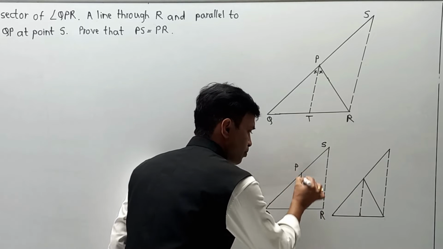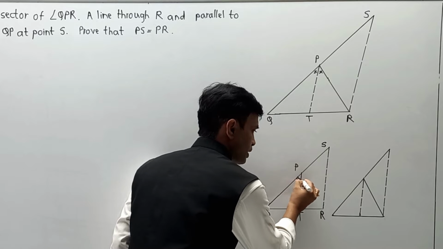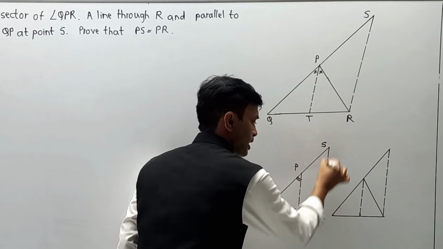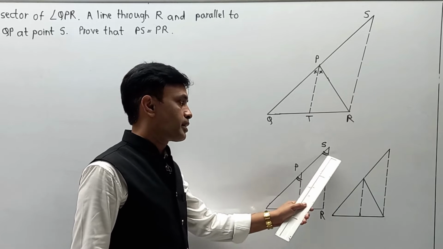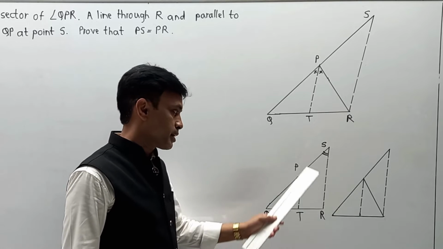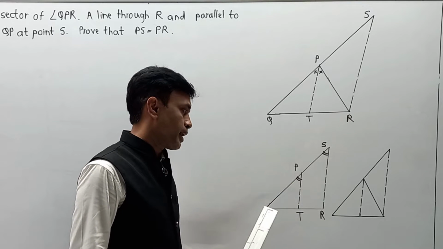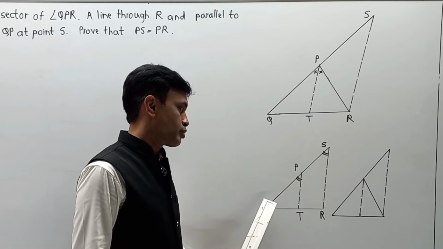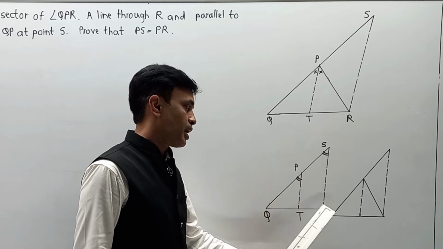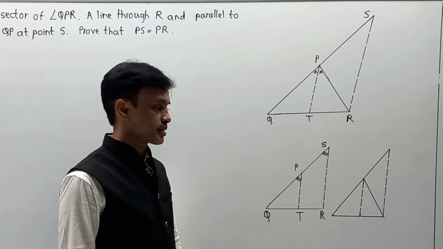Naturally, angle QPT must be congruent to angle PSR. The reason is the corresponding angle test: these two lines are parallel and the third line acts as a transversal, so angle QPT is congruent to angle PSR by the corresponding angle test.